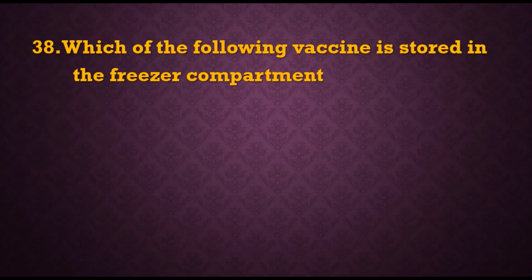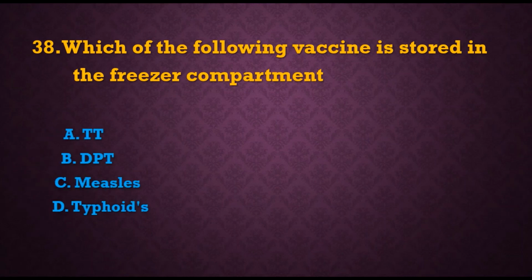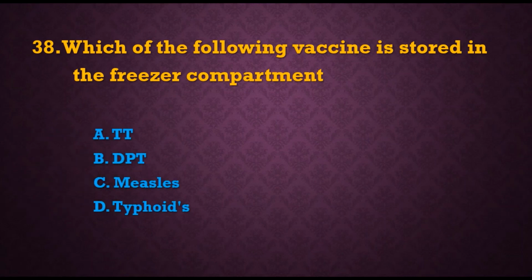38. Which of the following vaccines is stored in the freezer compartment? Options are A. TT, B. DPT, C. Measles, D. Typhoid. So the vaccine stored in the freezer compartment is measles.